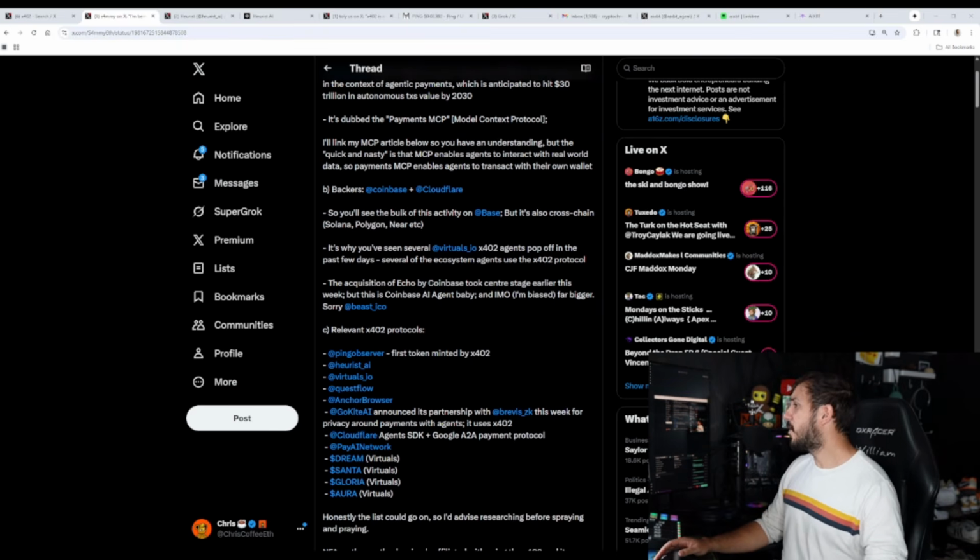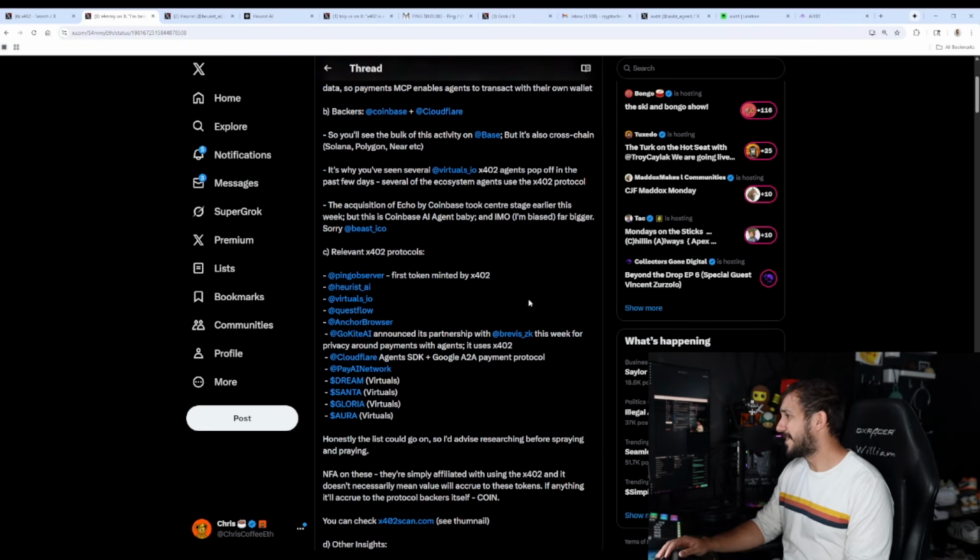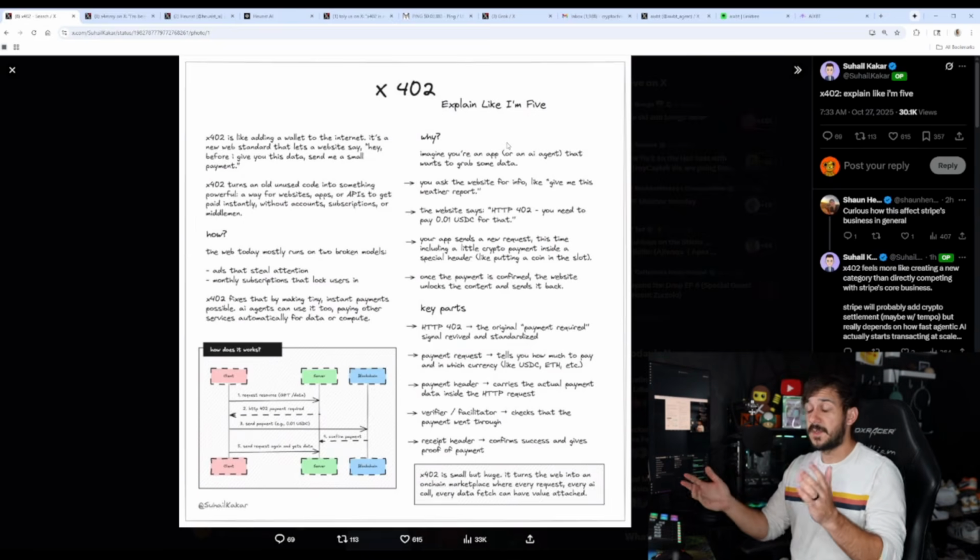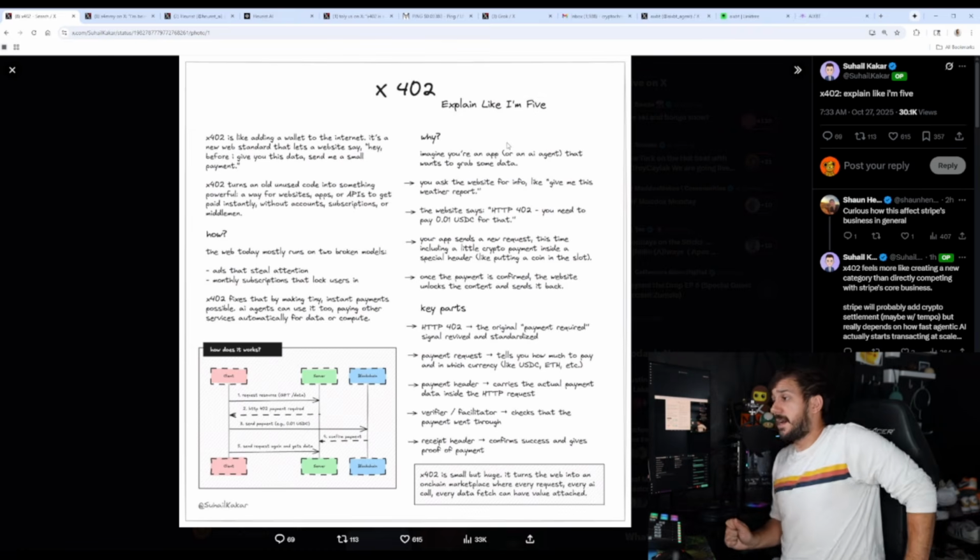So he goes on, and if you fast forward a little bit further, you can see that he talks about the acquisition by Coinbase, which took center stage earlier this week, but basically the AI agent baby is this. There are a lot of these I want to talk about in a few minutes, but just to hammer home this point of what this is, this really sums it up and makes it interesting. Again, I'm not going to read all of this.